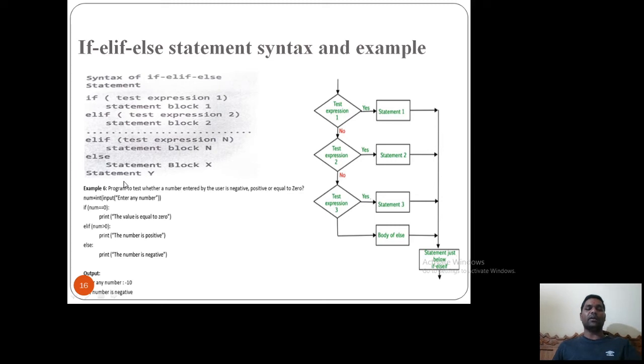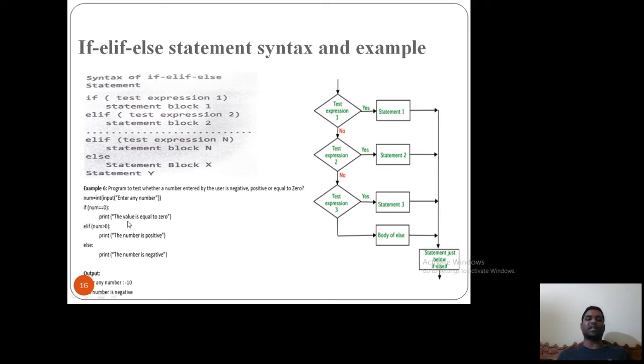Here is the program to test whether the number entered by the user is negative, positive or equal to 0. I need to check whether the number is negative, positive or equal to 0, so three conditions. First I will check if number is equal to 0. If it is 0, then the number value is equal to 0.